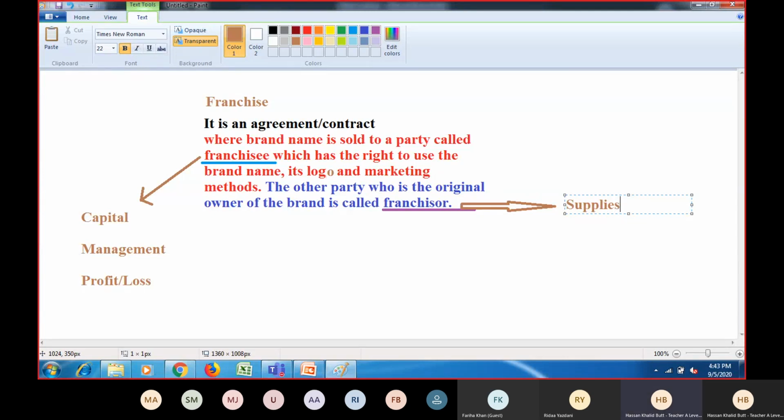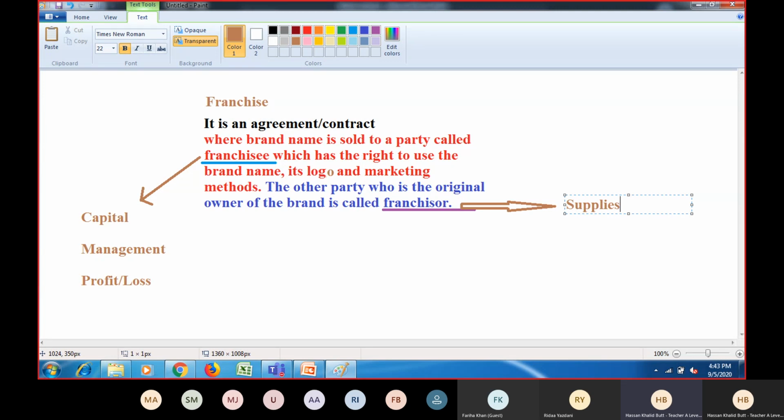Now supplies, for example, McDonald's is a franchise, so obviously the McDonald's outlet requires certain ingredients. For example, chicken, vegetables, okay, burger. So franchisor supplies it.